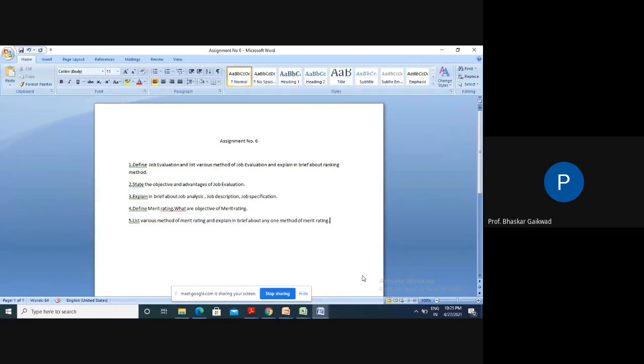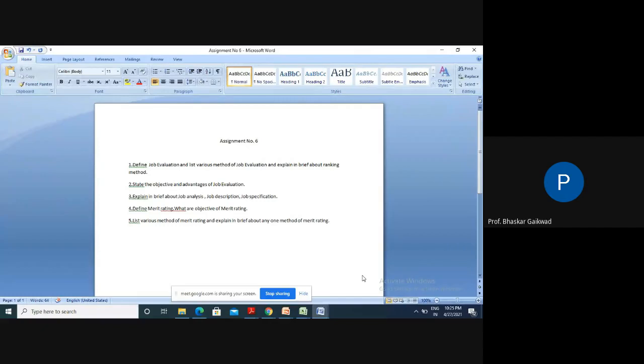For every teacher, there is a performance appraisal based upon the result of the subject, the publications, the patents, innovative ideas, product development, and consultancy. So this we actually require in performance appraisals, and it will help the management to give incentive, bonus, or increment in salary. For this purpose, we require the merit rating.